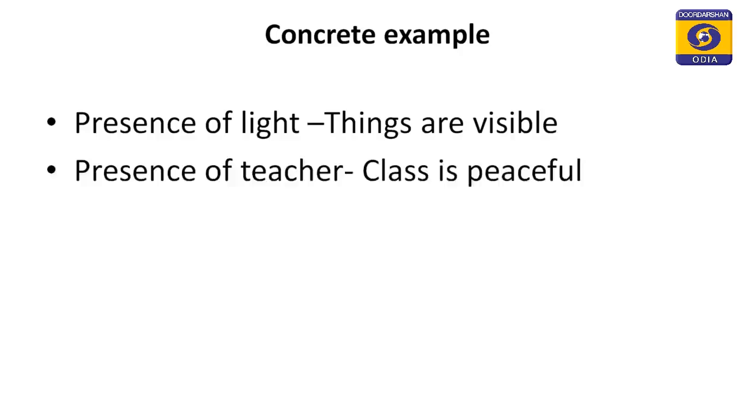Now, another example I can cite, taking the help of this classroom into account: say when the teacher is present, the class is disciplined and peaceful. When the teacher is absent, the class is not disciplined and there is chaos. So, we can say that the chaos is due to the absence of the teacher. In this manner we can have so many concrete examples for this method of difference.